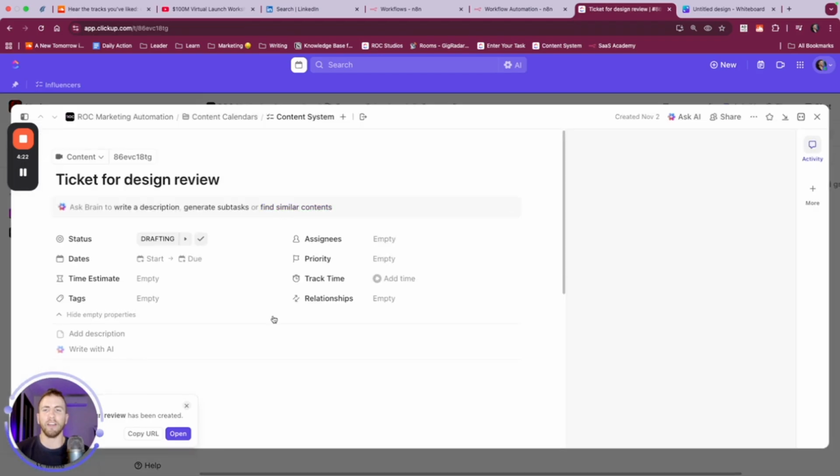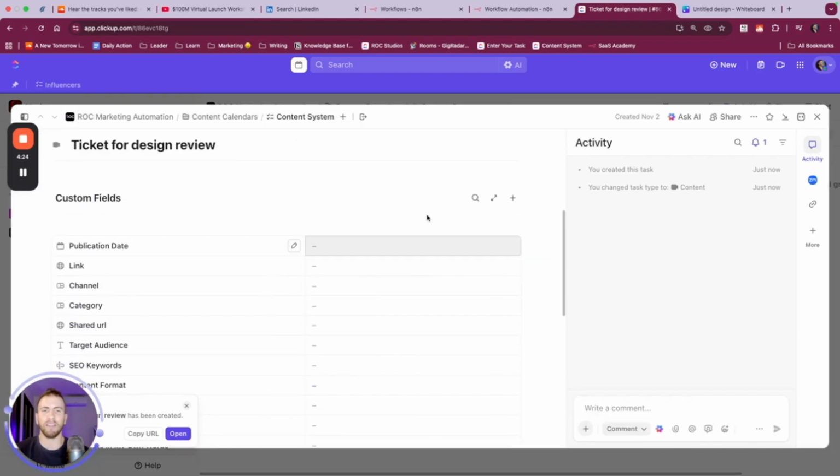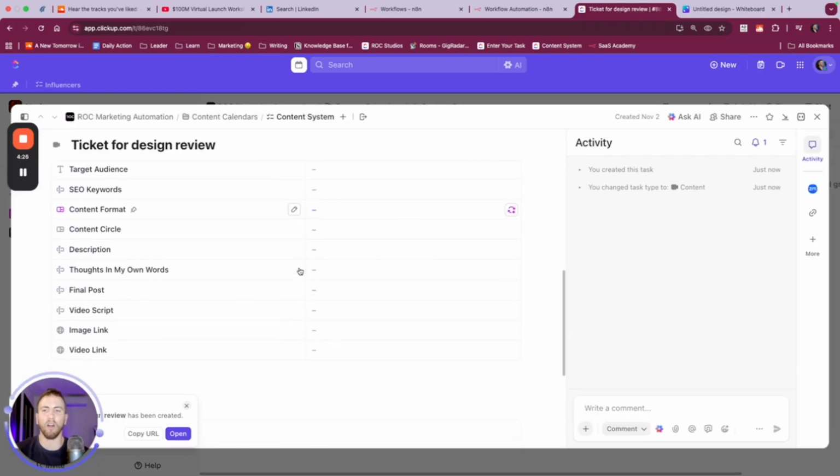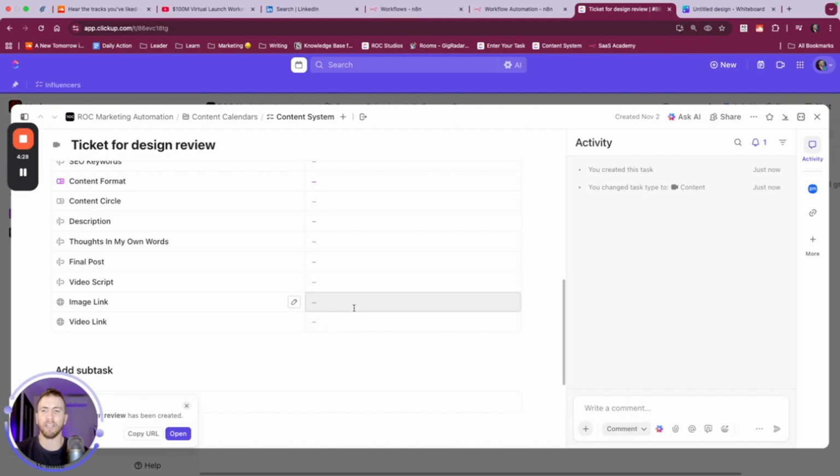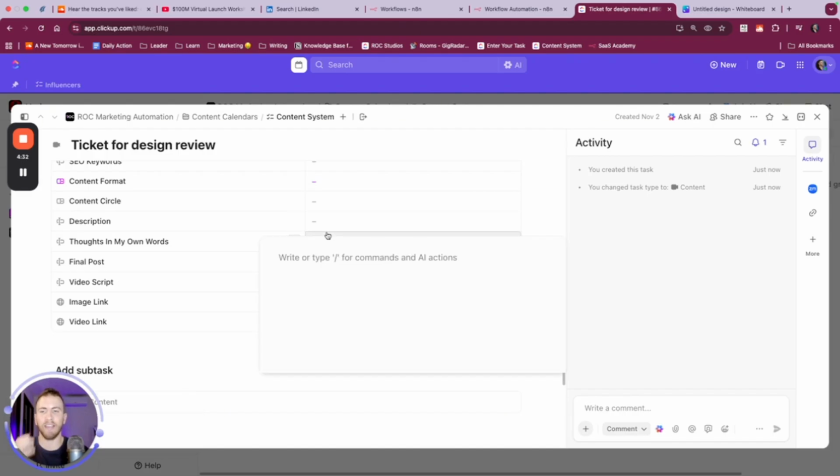And if we come in here, there should be a few custom properties inside of ClickUp that are going to give us an image link, a video link, and we can use any of these as the caption. So what we want to do is pick an example so we can imagine this is for selling shoes.